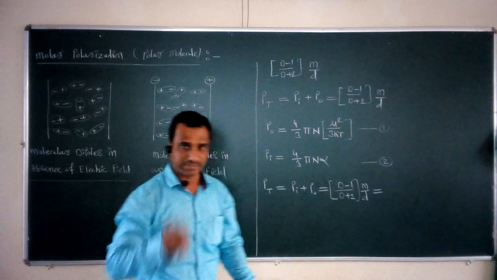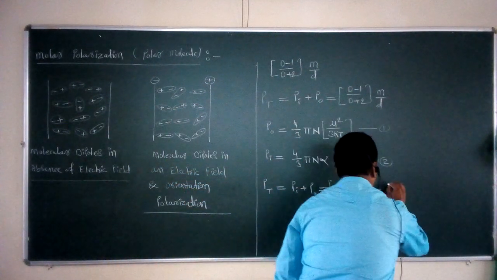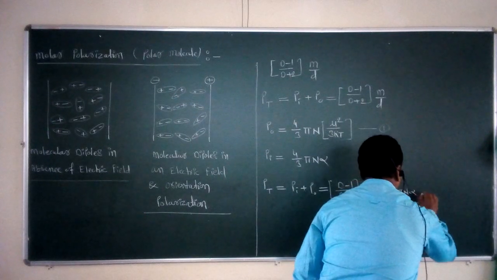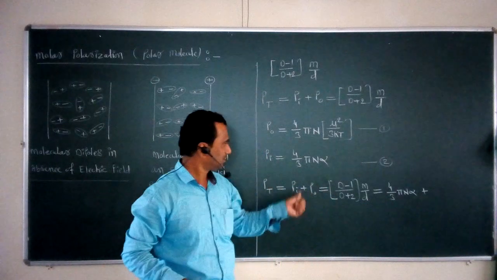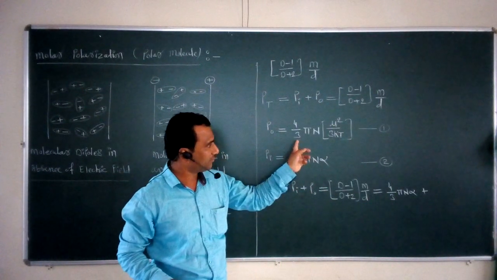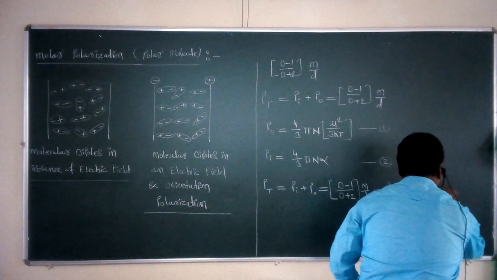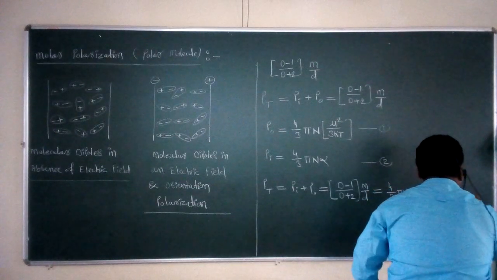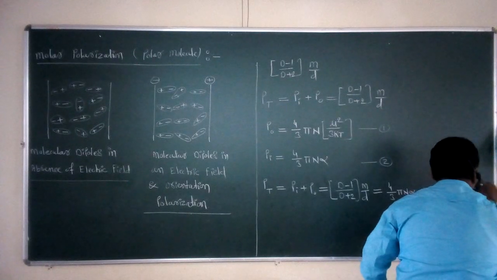Now if we substitute the values for Pi and Po, we will get 4 by 3 pi n alpha instead of Pi, plus, instead of Po, we have to write the value from equation number 1, so it is 4 by 3 pi n into mu square upon 3 kT.